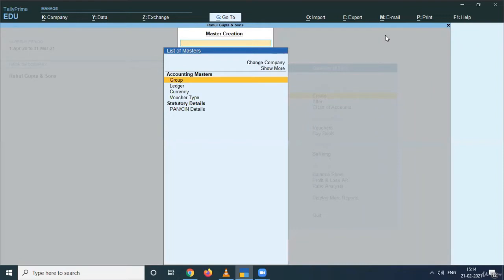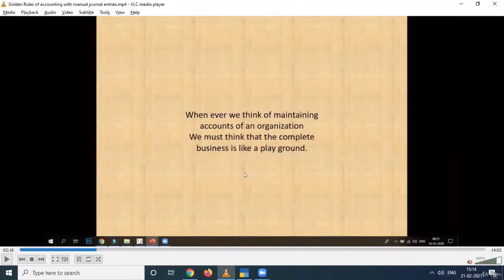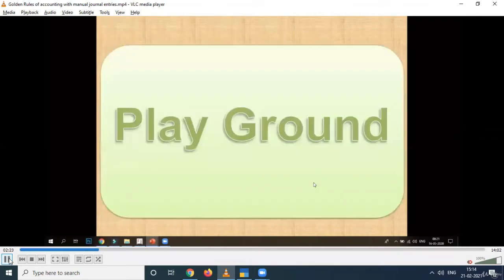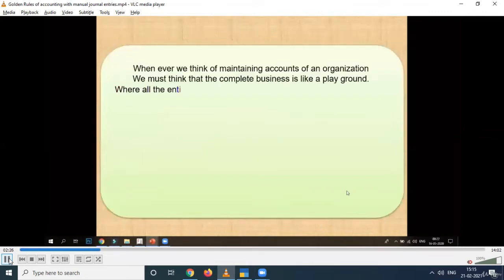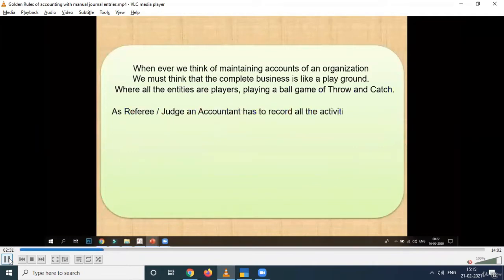First of all, we'll understand the concept of groups and ledgers, and how we can divide the ledgers or groups in accounting. For that, whenever we think of maintaining accounts of an organization, we must think that the complete business is just like a playground. So you have to understand the business like a simple playground.